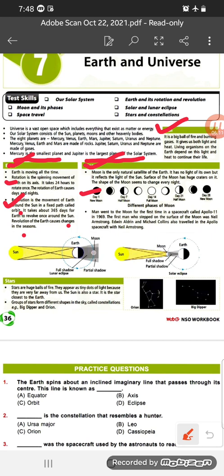Day 1, that is the new moon. New moon means amavasya, when the moon cannot be seen at all. Next, a very small part of the moon appears. So gradually we can see in this picture that the moon appears in the full shape. So first day 1, then after 7 days it is halfway or partially appeared. Then after 14 days we can see that the moon is fully appeared. So this is called a full moon, which we call purnima.